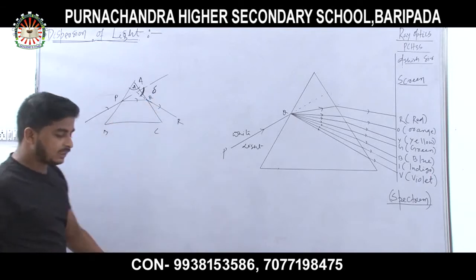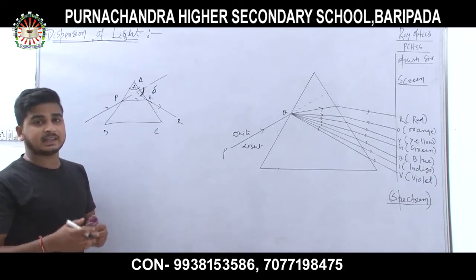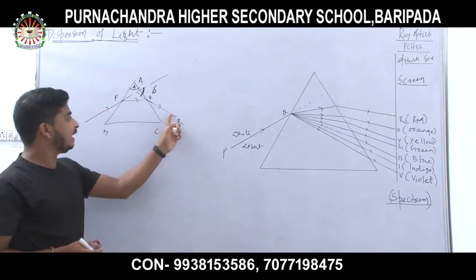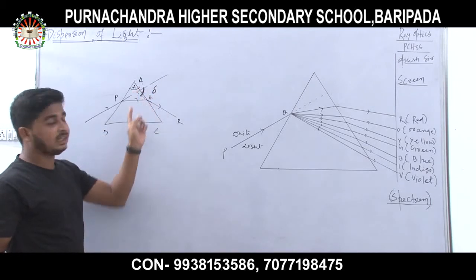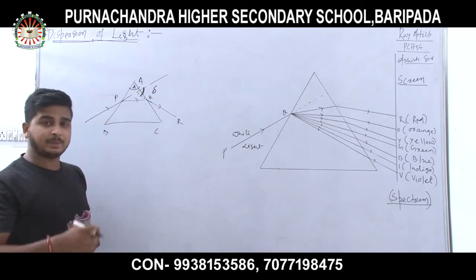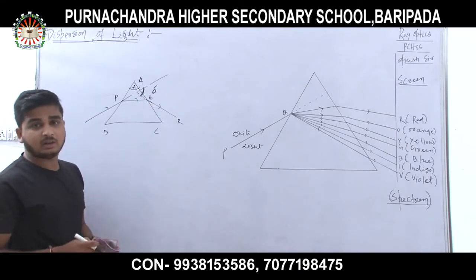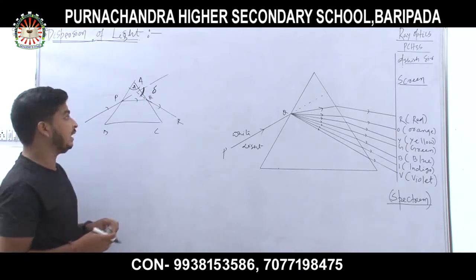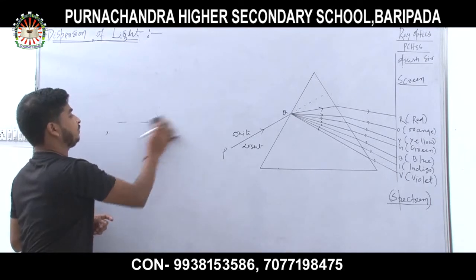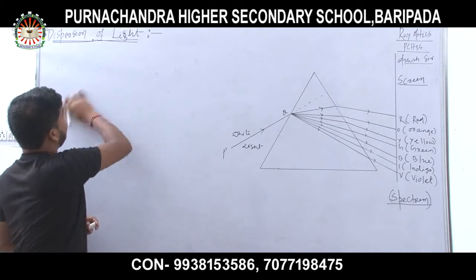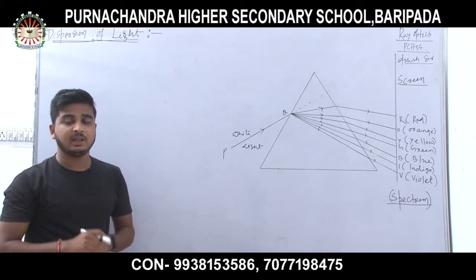So what is delta? Delta is the angle of deviation. It means the difference in direction between the incident ray and the emergent ray. This difference is known as the angle of deviation, or delta. Got my point? So in refraction, when I discussed refraction through a prism, remember that